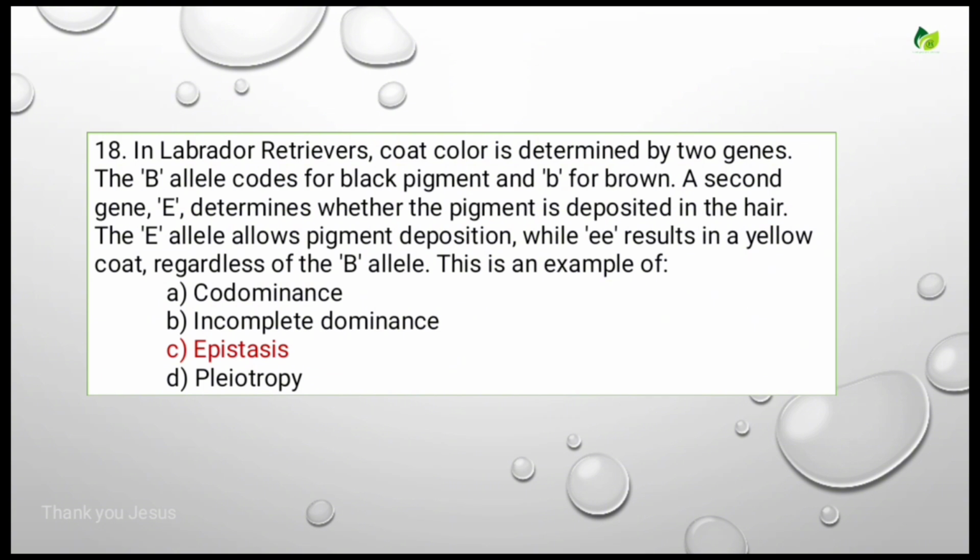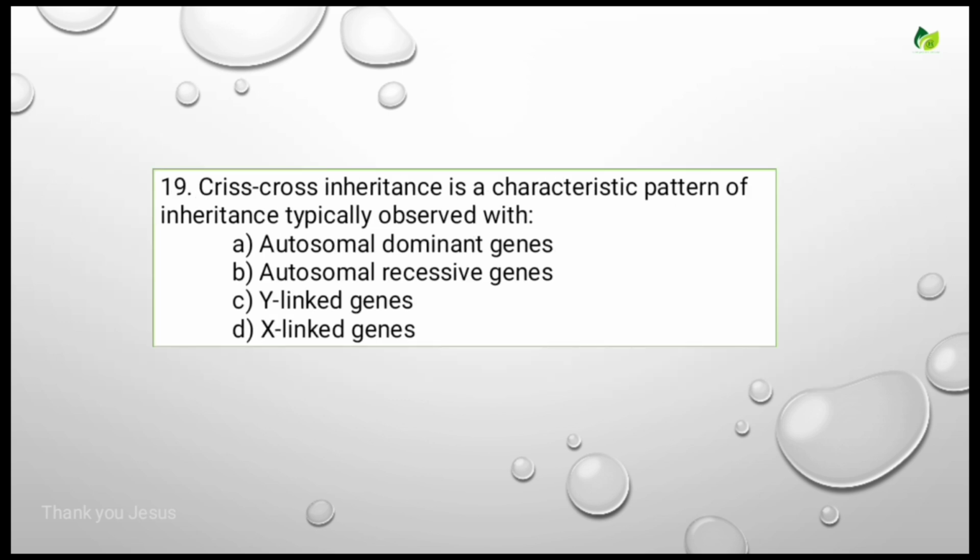Here, one gene is masking the expression of the other gene. So that's why in small e condition it is expressing yellow regardless of the B allele. Okay, so that's why it comes under epistatic gene. Let's see the next question.